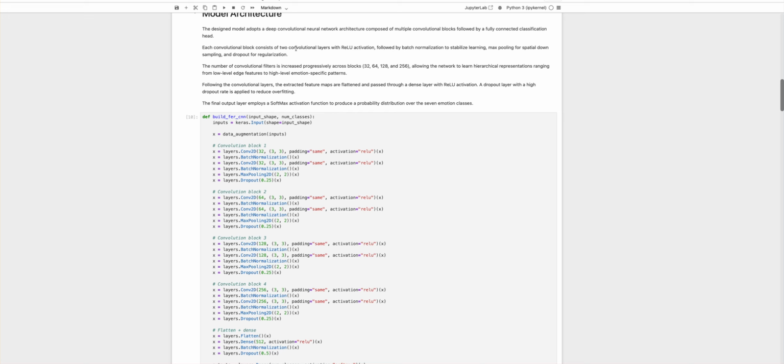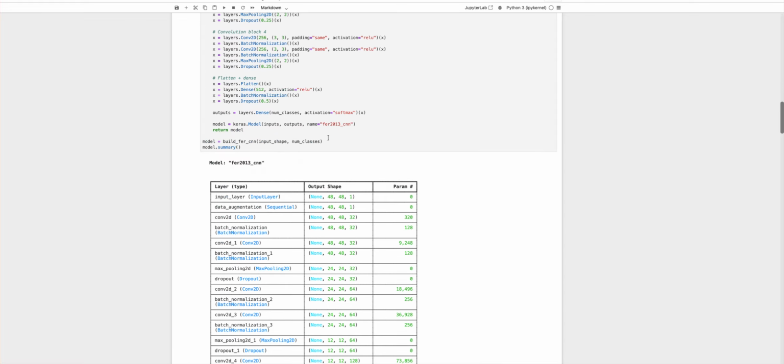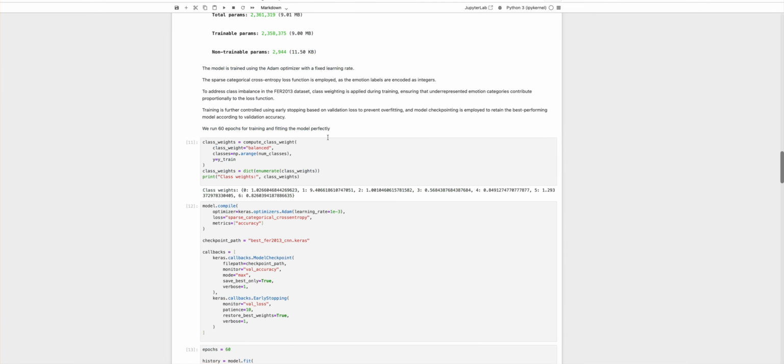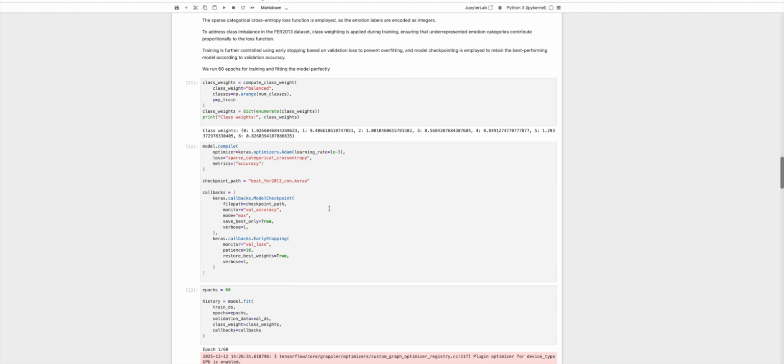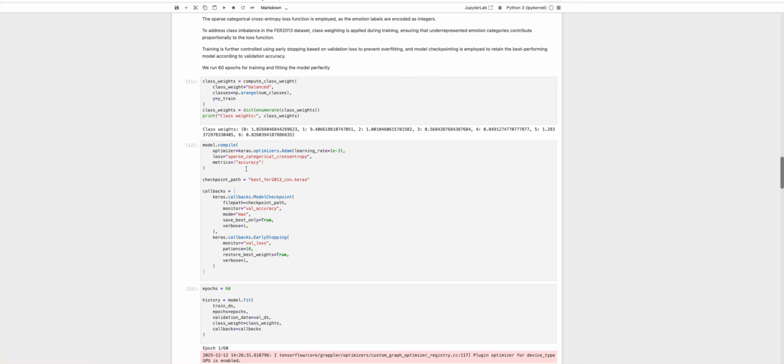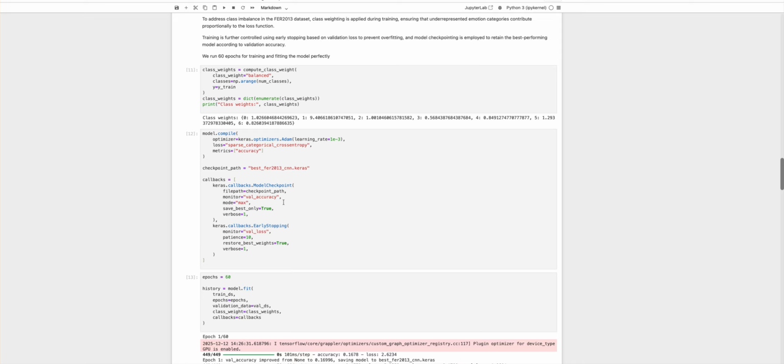As we have seen, two convolution layers with ReLU activation, followed by batch normalization to stabilize learning, max pooling for spatial downsampling, and dropout for regularization. And then moving on, using the class weights to ensure that underrepresented emotion categories contribute proportionally to the loss function. Then we compile the model with the optimizer, loss, and metrics, using the Adam optimizer.